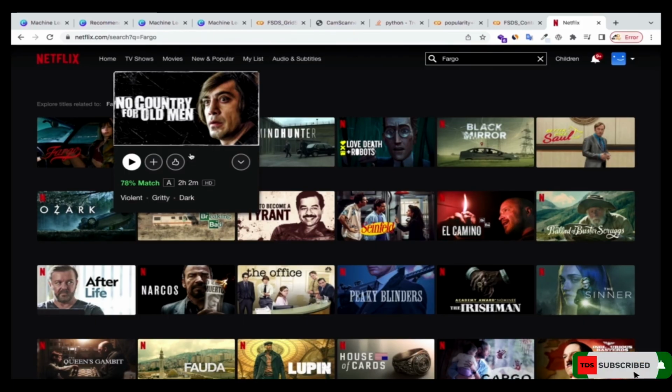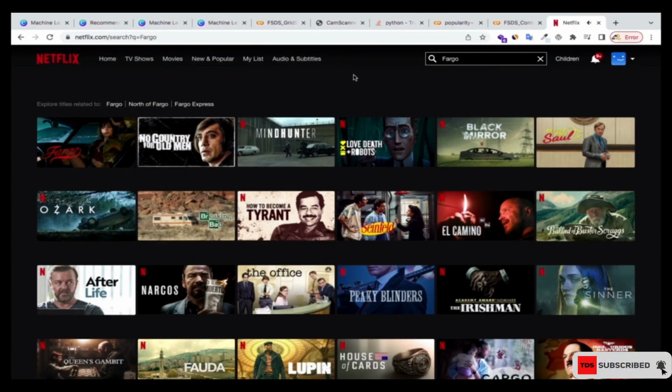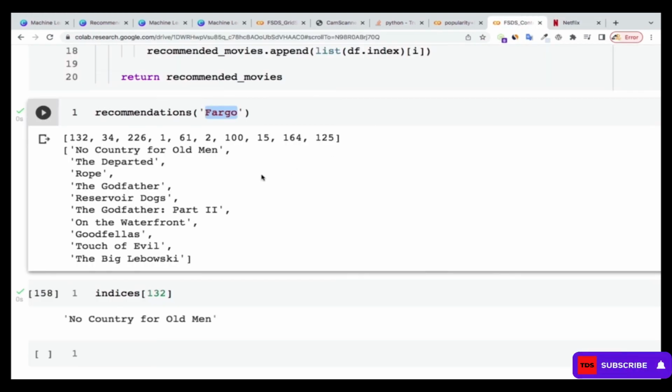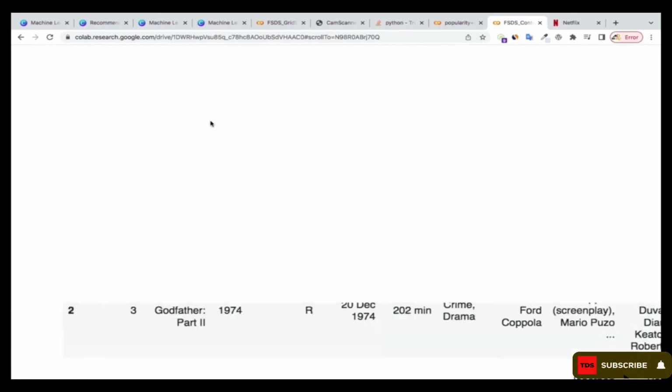We are going to see it in the upcoming session, how that one also works. They combine a lot of recommendation systems to do it. But this one, you can see that it is content based, which is doing this recommendation for us on Netflix. So this is content based, and I hope you have enjoyed this tutorial.